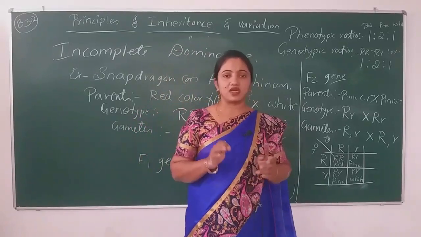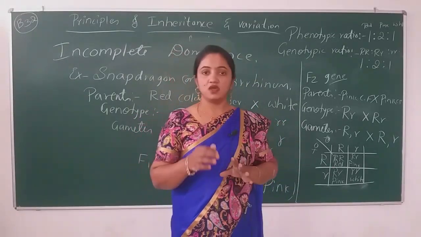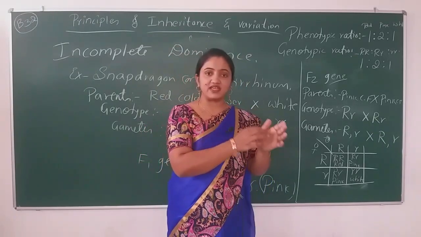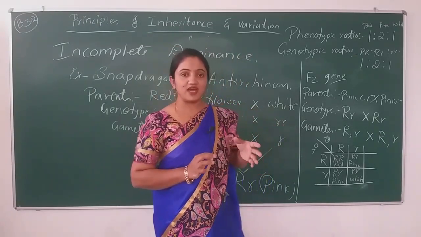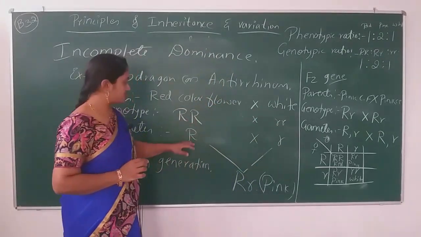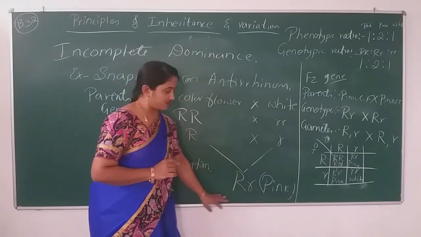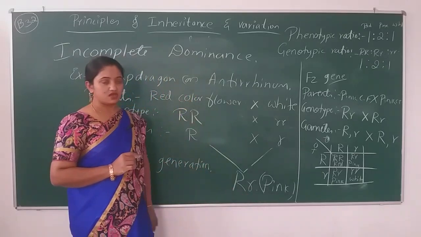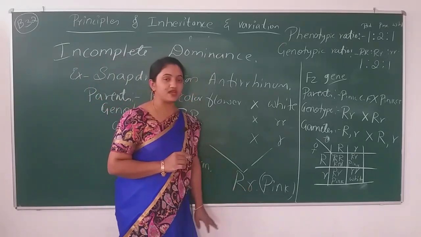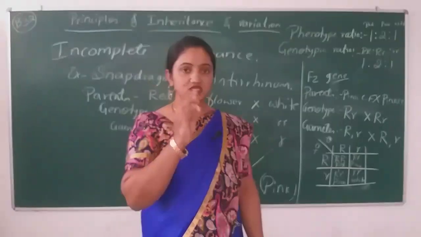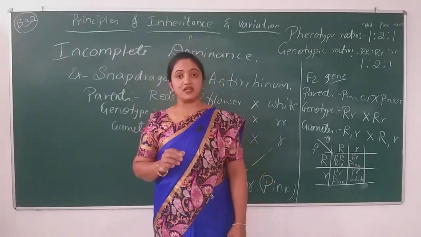This is not the end of incomplete dominance. Next, we have to find out the reason behind it: why the dominant nature is not capable of expressing itself in the F1 generation, in the presence of the recessive gene. I'll tell you the reason; that is also important, don't neglect that.